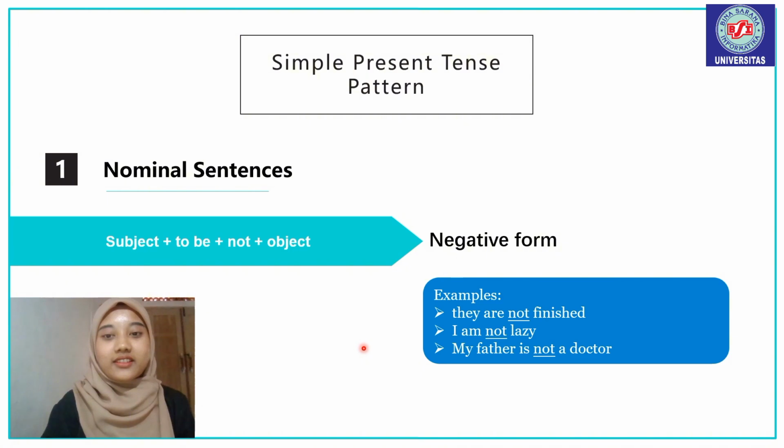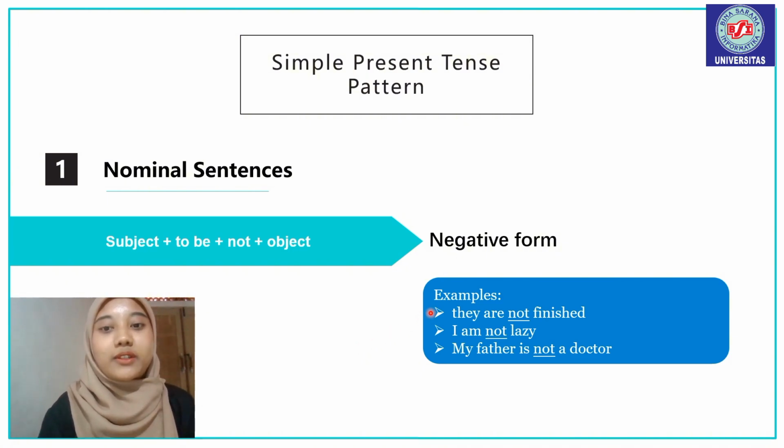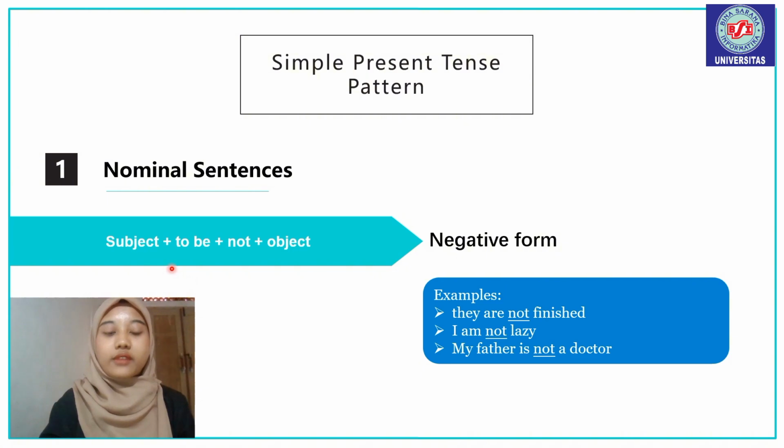Next, the negative form of a nominal sentence is subject plus to be plus not plus object. For this formula, just add not after to be. Examples: They are not finished. I am not lazy. My father is not a doctor.